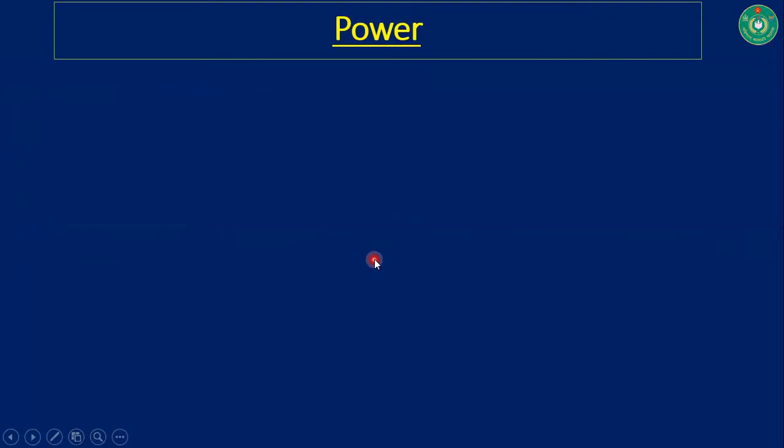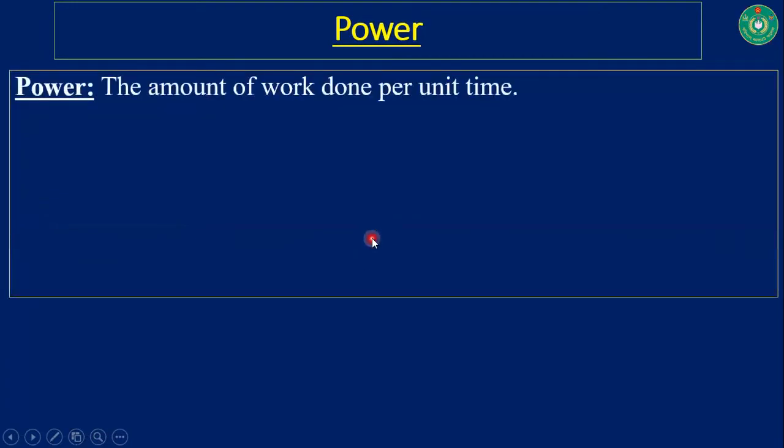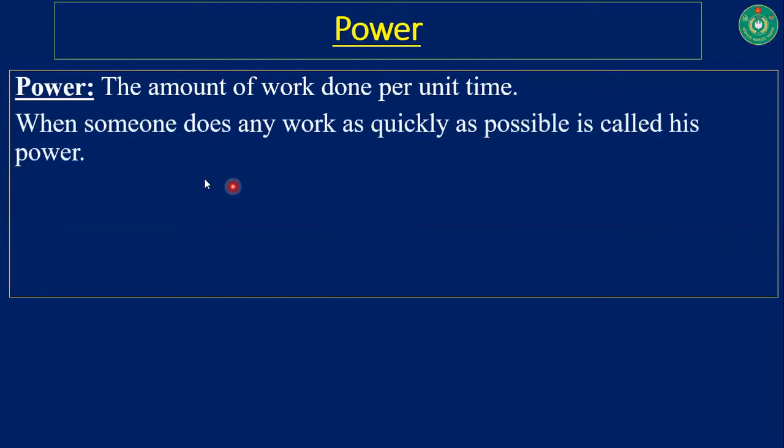Now I'm going to discuss power. What is power? Power is the rate of change of work done. When someone does any work as quickly as possible, that is called his power. Power is defined by P, and it is W by T, and W is mgh because this is potential energy.